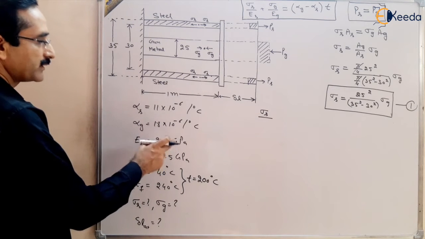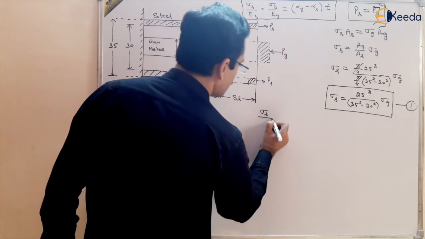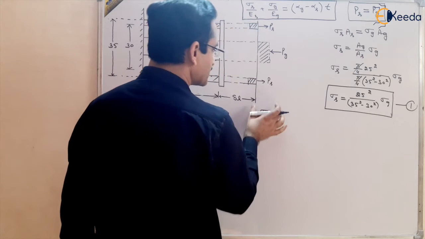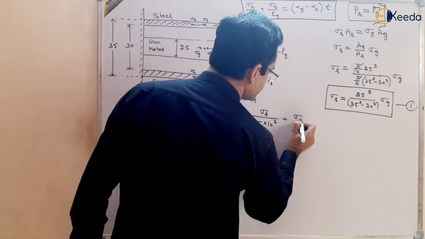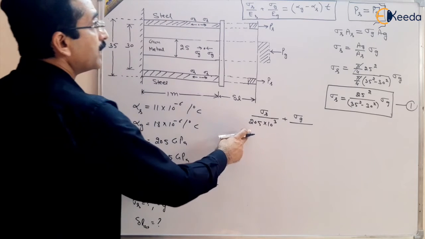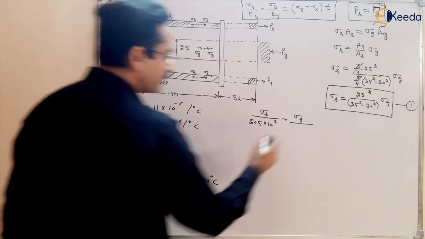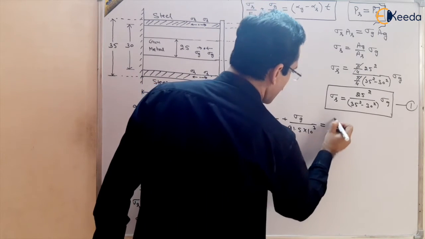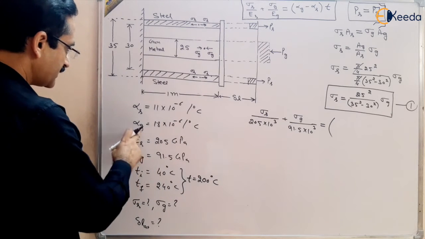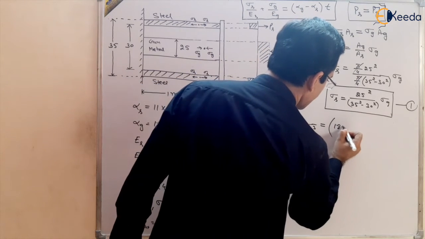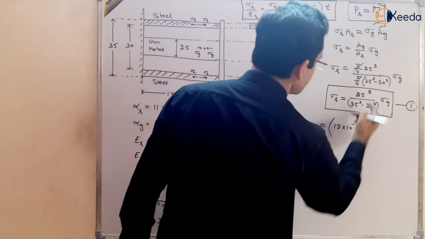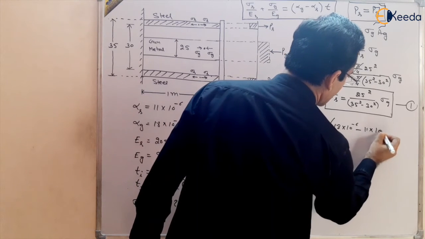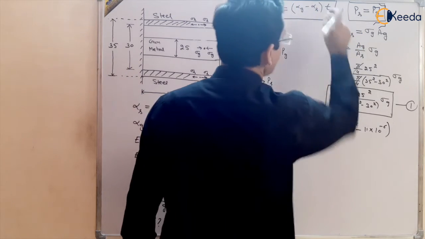If you take megapascal, the answer will come in megapascal, so we take 205 multiplied by 1000, plus sigma g by Eg, which is 91.5 gigapascal, again in megapascal, equal to alpha g, which is 18 multiplied by 10 to the power minus 6, minus alpha s, which is 11 multiplied by 10 to the power minus 6, multiplied by the temperature rise, which is 200, right?